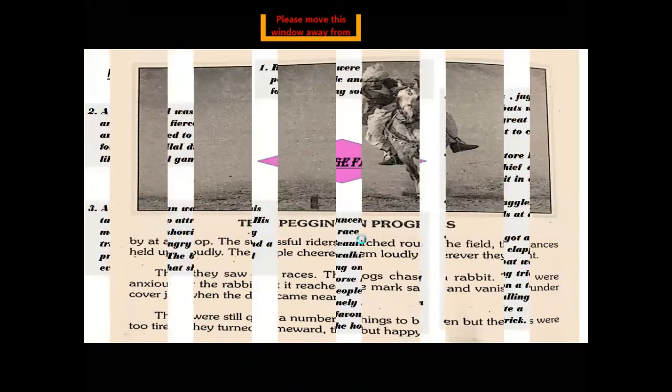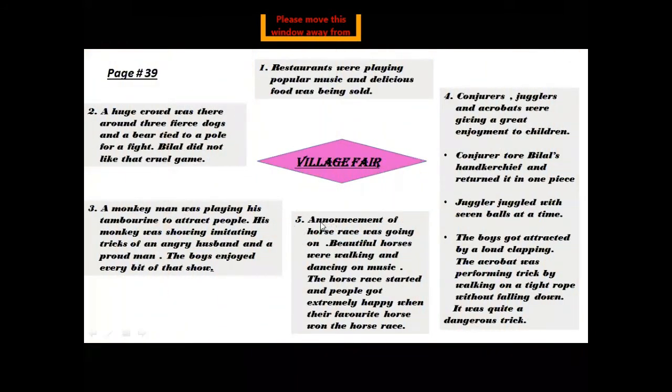Then the last thing on page number 39 was an announcement. The boys heard some announcement going on, and that announcement was of the horse race. This is a very popular sport in a village fair. Horse races, dog races, these are very popular. People enjoy it a lot.